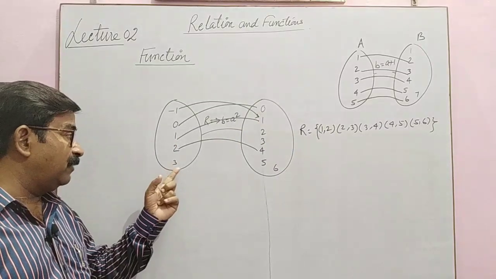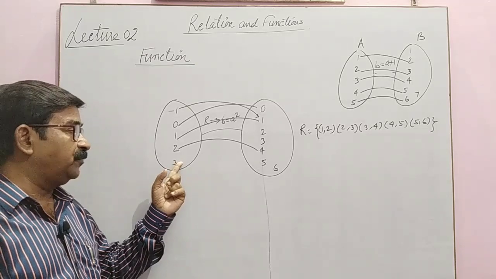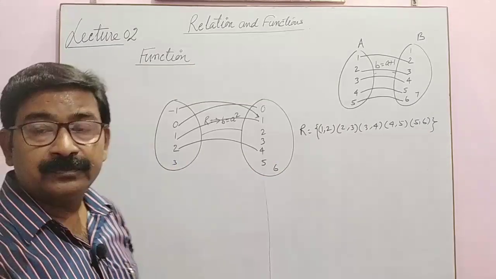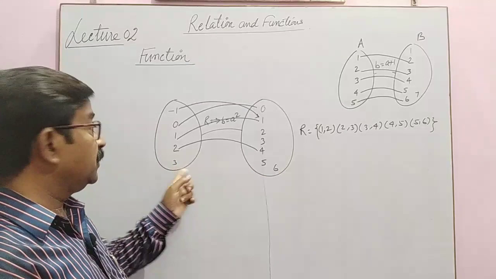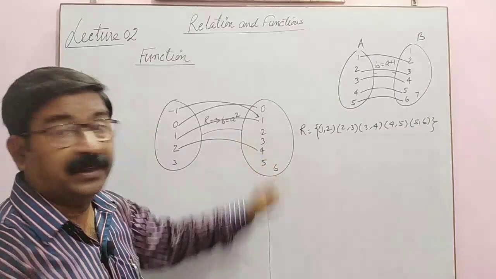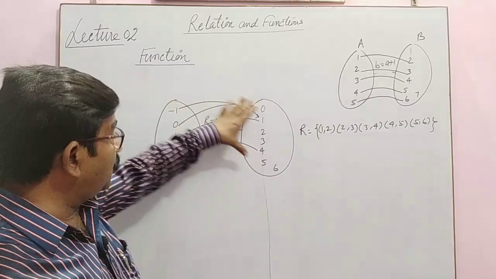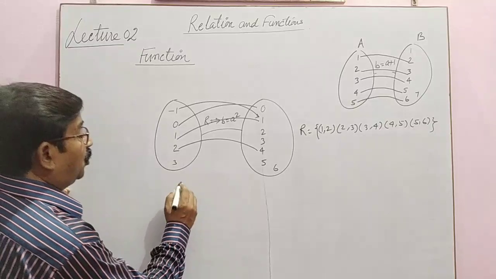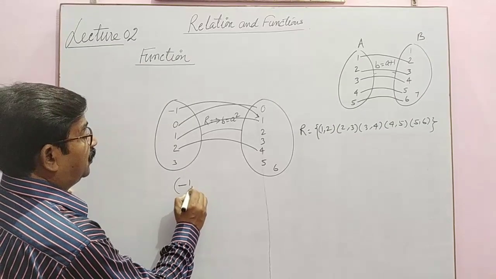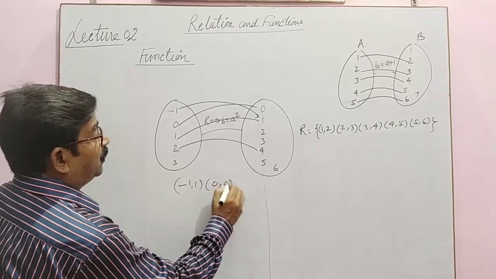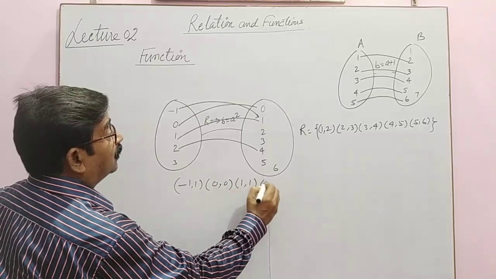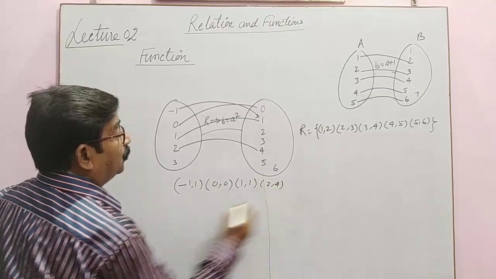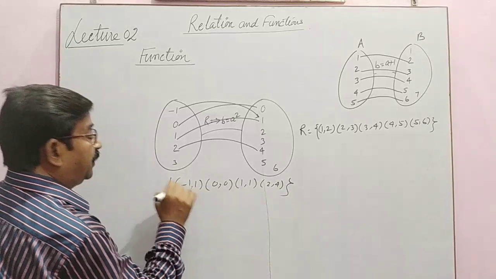So can we have the image of 3 in this set? No, because we need the square of 3 here. So suppose I am writing the ordered pairs: (-1, 1), (0, 0), (1, 1), (2, 4). These are the ordered pairs.